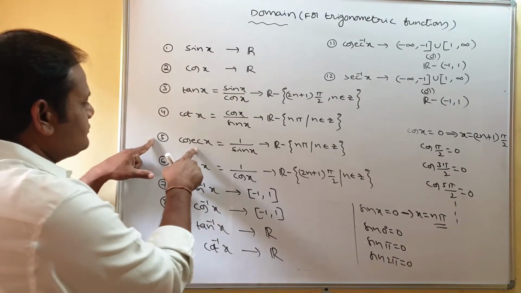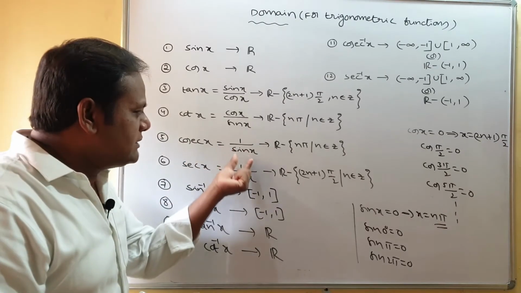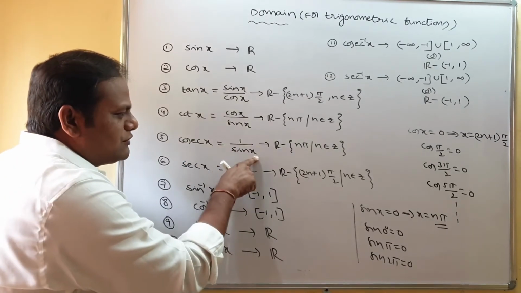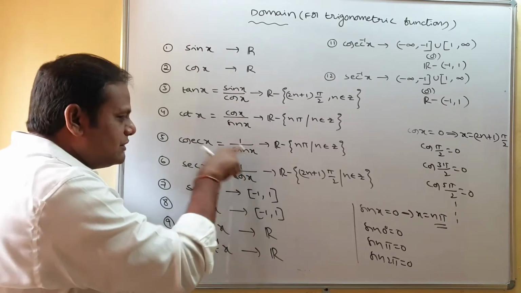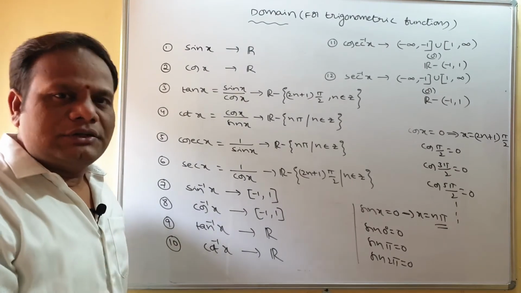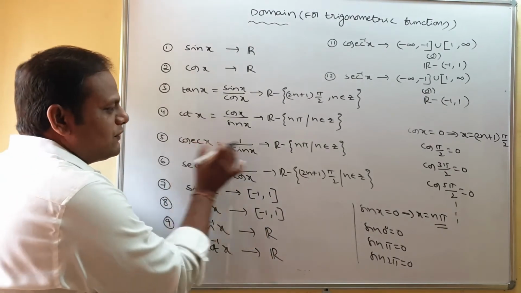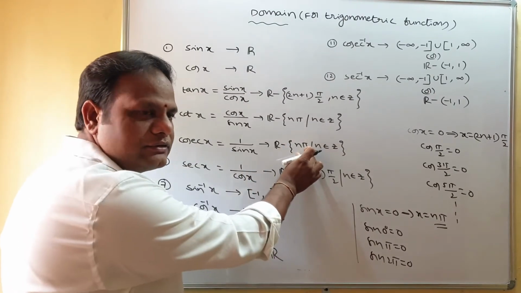Coming to this cosecant x. What is cosecant x? 1 by sin x. Again you can observe the denominator. So when sin x is 0, then this function is not defined. So where sin x is 0? N pi. So domain of this function is entire real number set except n pi values, is it?